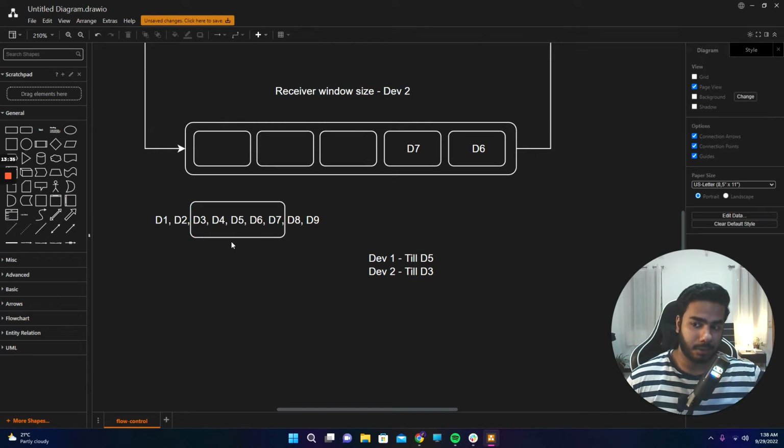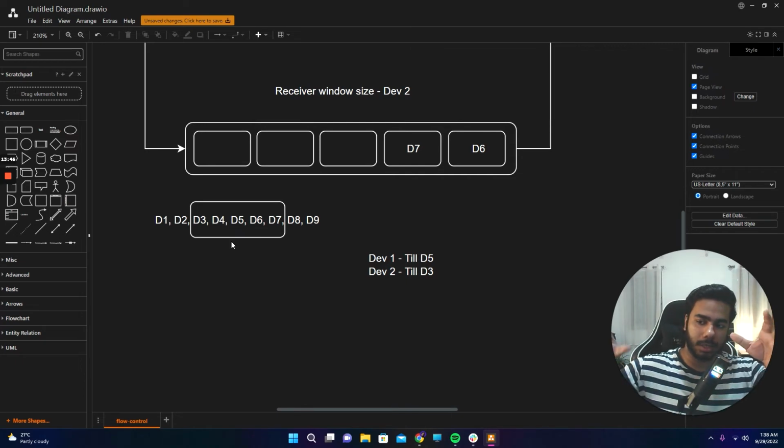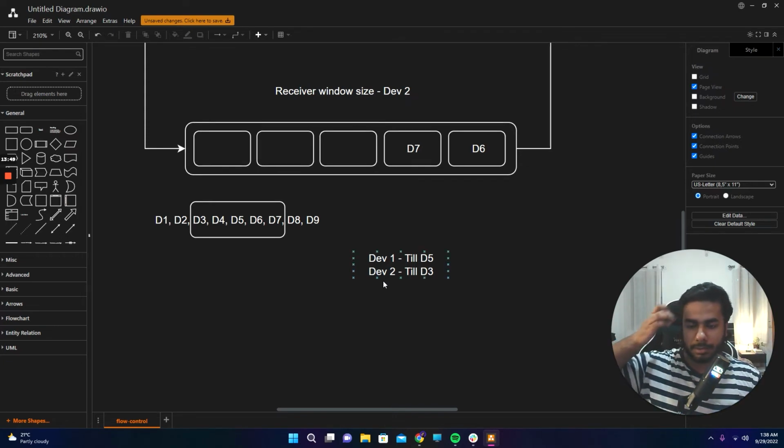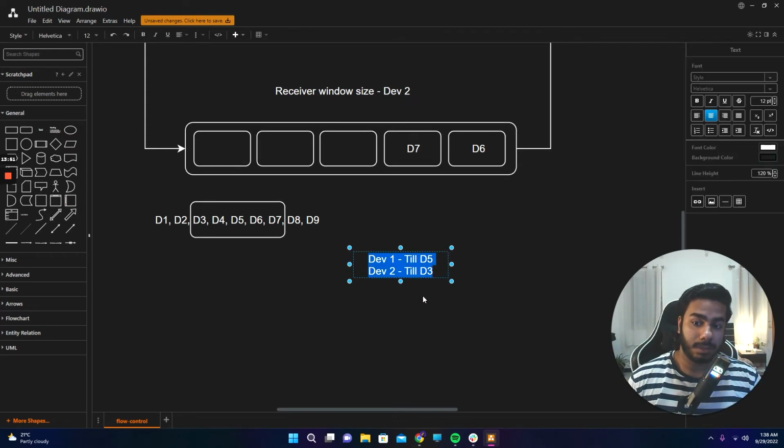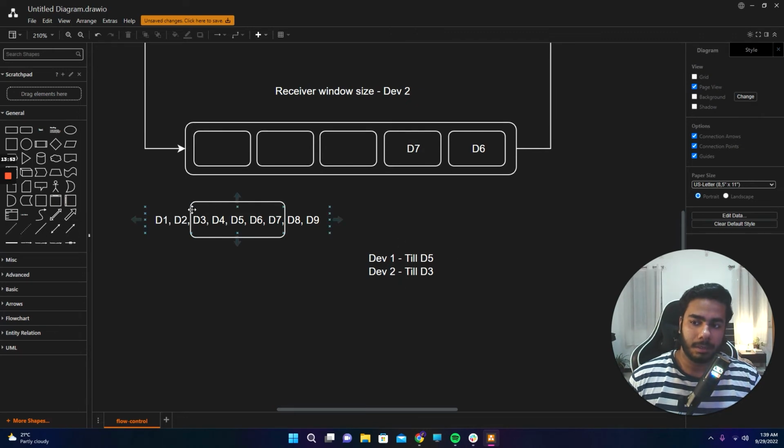Basically, it keeps track of whatever data was sent, and when the other device confirms that it received it, it will just ignore that and move on to the next part, from where the confirmation didn't come. So let's go through it once again.